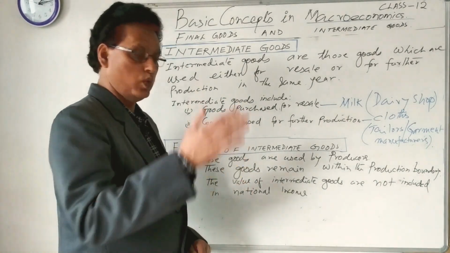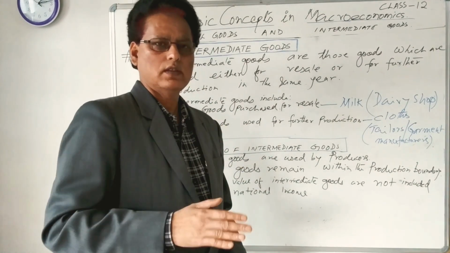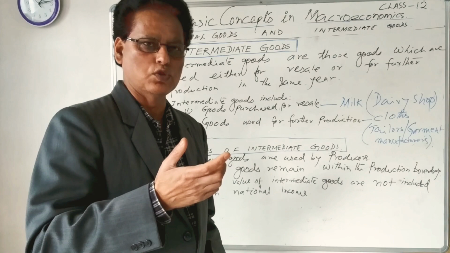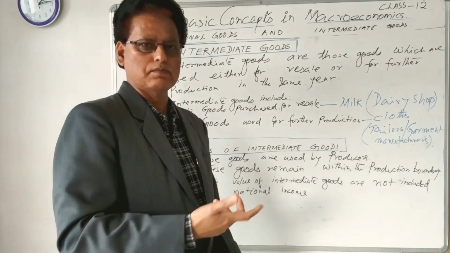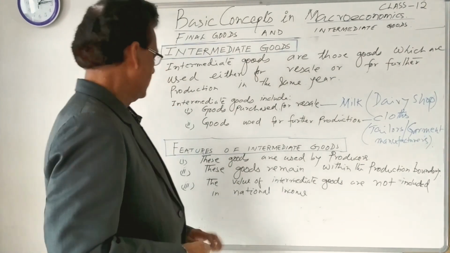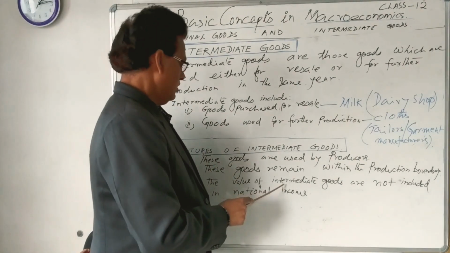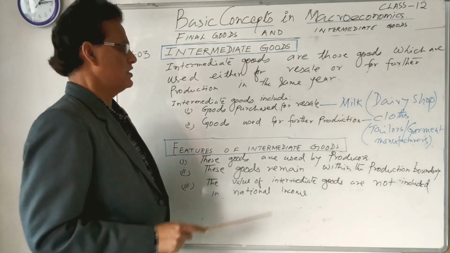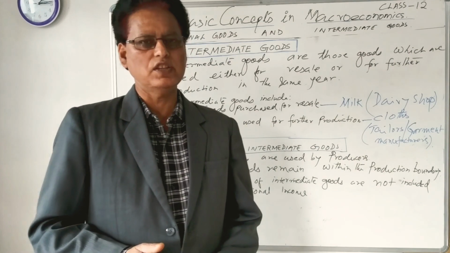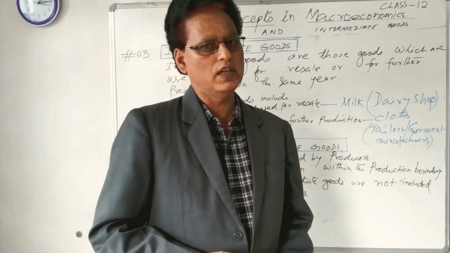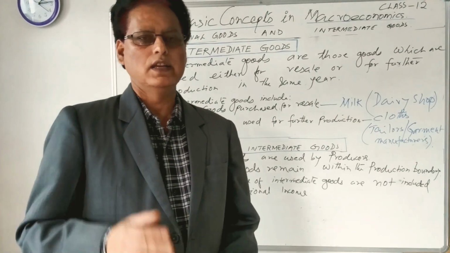If goods are within the productive sector, then they are intermediate goods. But when they cross the production boundary, they become final goods. Now let us see national income. The value of intermediate goods is not included in national income. So the value of intermediate goods is not included in the estimation or calculation of national income.